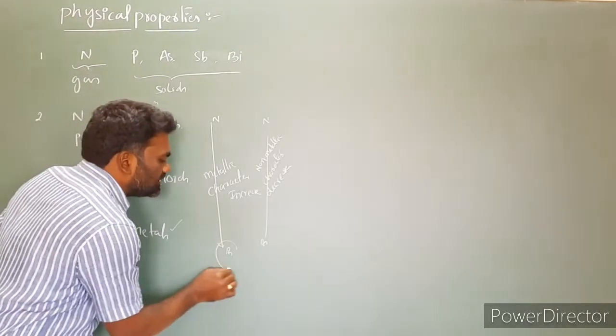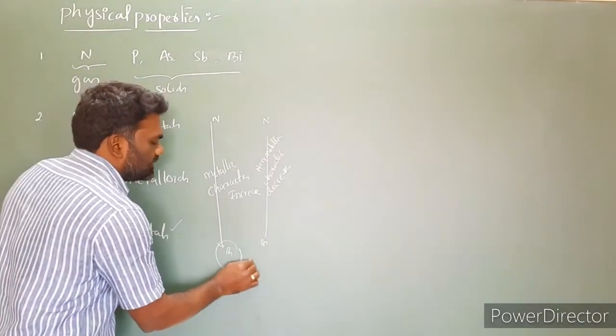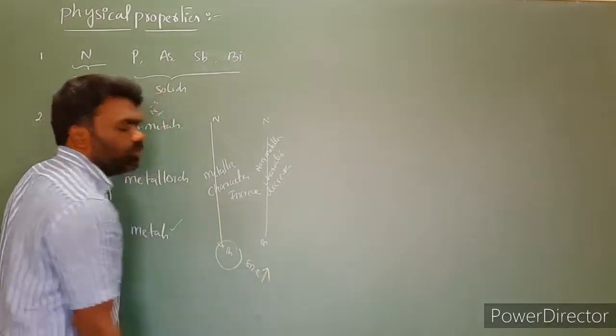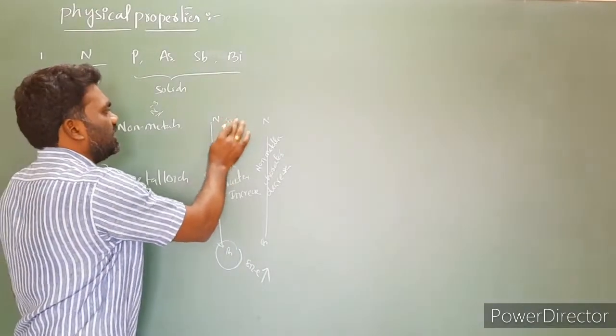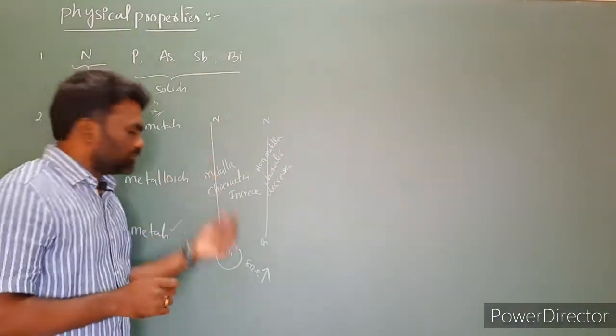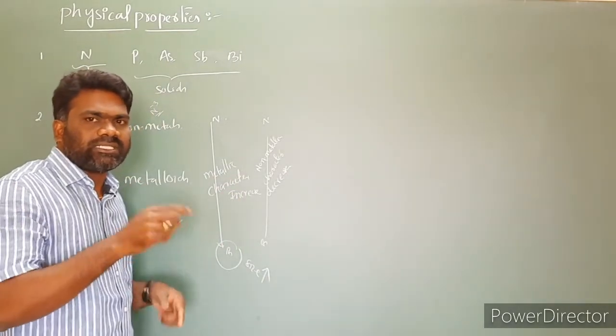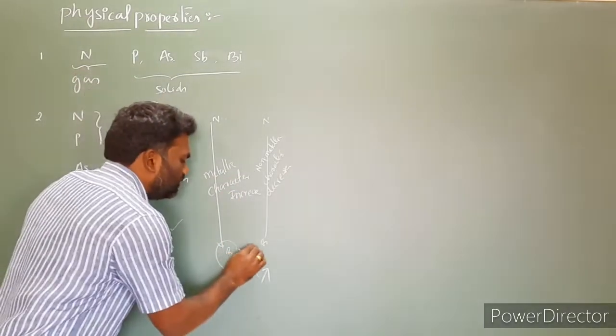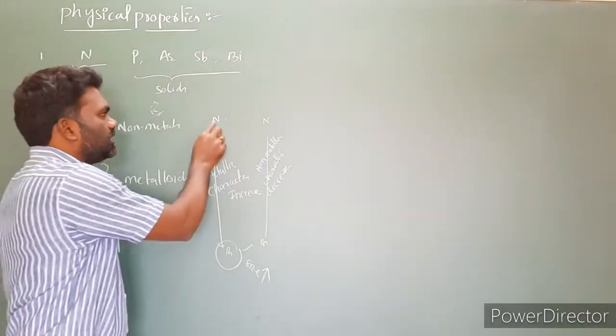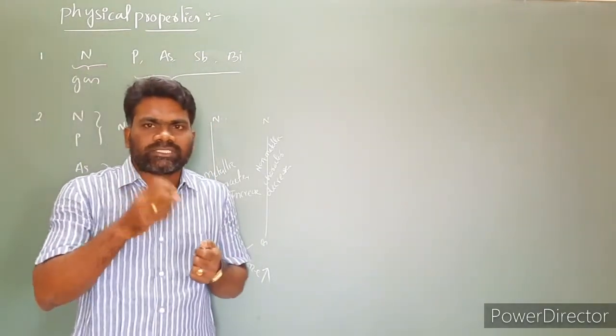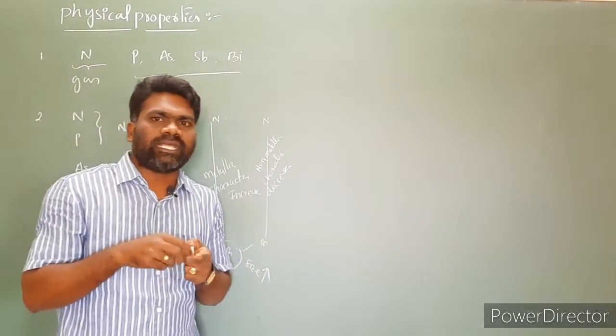So bismuth is of large size, the size is more. Here, the size is less when compared to bismuth. Because of the large size, the ionization energy is very low, so they are ready to lose electrons and convert into positive ions. Here is a small size, so due to small size, instead of losing electrons they are ready to take electrons.